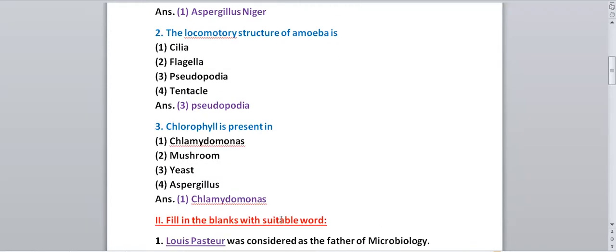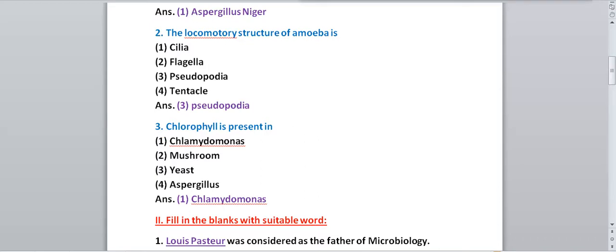Next question we have, chlorophyll is present in, chlorophyll is a green color pigment which is present in the green leaves, in the green part of the plant, but it is also present in one of these four organisms. So we have to say in which organism chlorophyll is present. If chlorophyll is present, they can prepare their own food with the help of photosynthesis. Among these four options, Chlamydomonas, mushroom, yeast and Aspergillus, we have read that Chlamydomonas can prepare food by photosynthesis. So the chlorophyll will be present in Chlamydomonas. From the word chlorophyll, you can remember this name, Chlamydomonas.